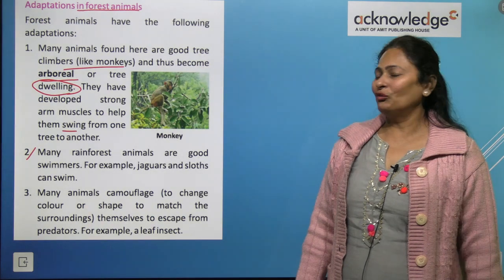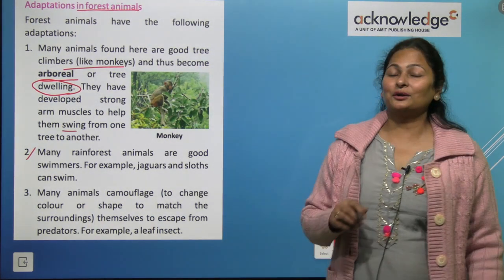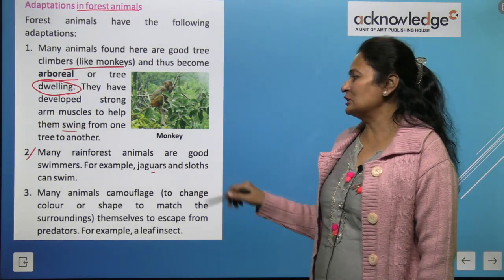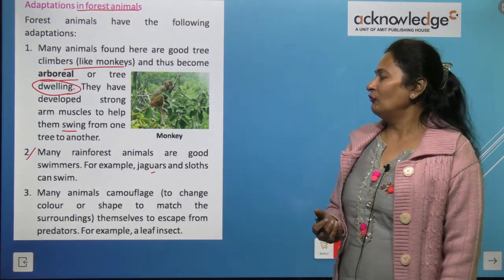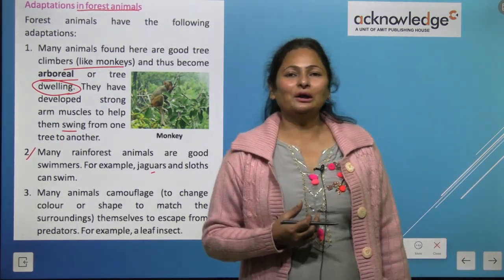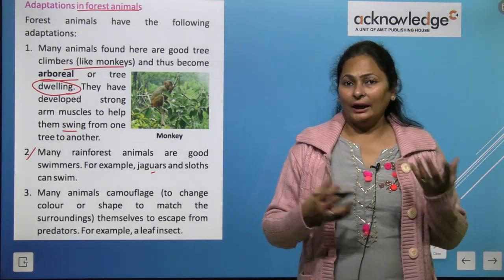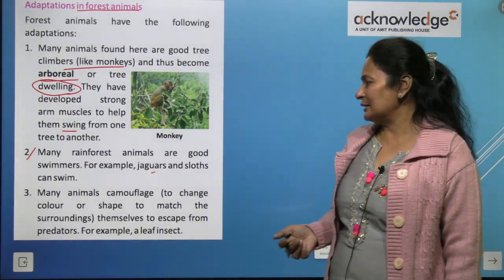Now let's move on to the second point, which is many rainforest animals are good swimmers. For example, jaguars and sloths can swim. They can swim very easily because, as I told you, tropical rainforests receive rain throughout the year, so they are good swimmers, right?